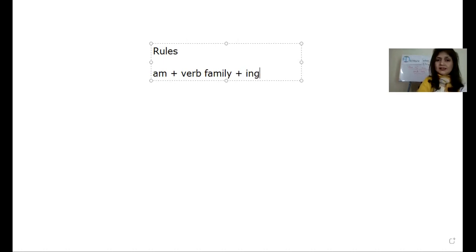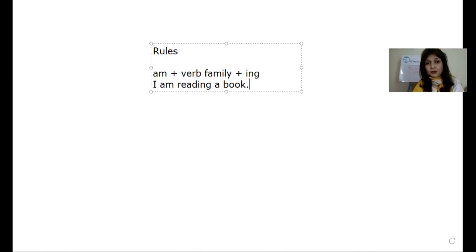Now what is the example for this? For example, I am reading a book. I am reading a book. You can see here, am plus verb family. What is the verb family here? Read is the verb family and plus ing. I have added ing to make this a correct sentence.